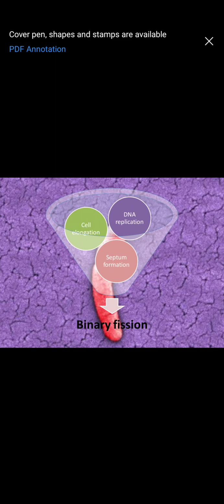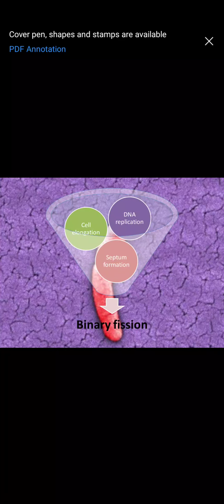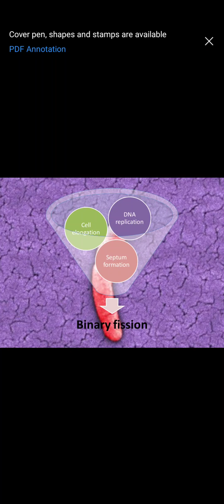Now let us see. Binary fission is one method wherein the cell divides. One cell gives rise to two cells, that is, the first generation is one cell and the second generation gives rise to two cells. So exponentially there is an increase in the number of cells.